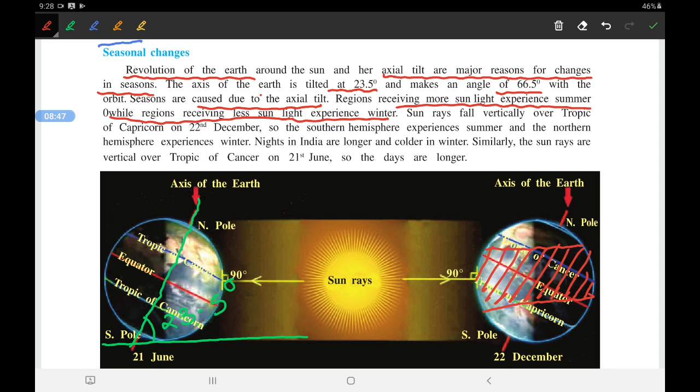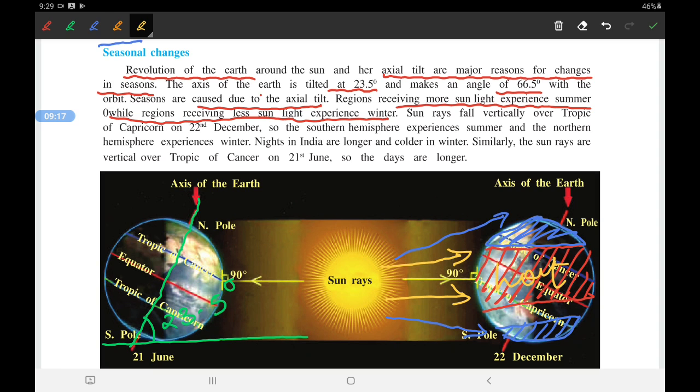will be experiencing summer, while areas which are here or here will be experiencing winter. Why? Because the sunlight reaching there will be less in comparison to the sunlight which reaches here, which will be direct, straight and hot. Okay, so this area will be hot while this area will be cold.